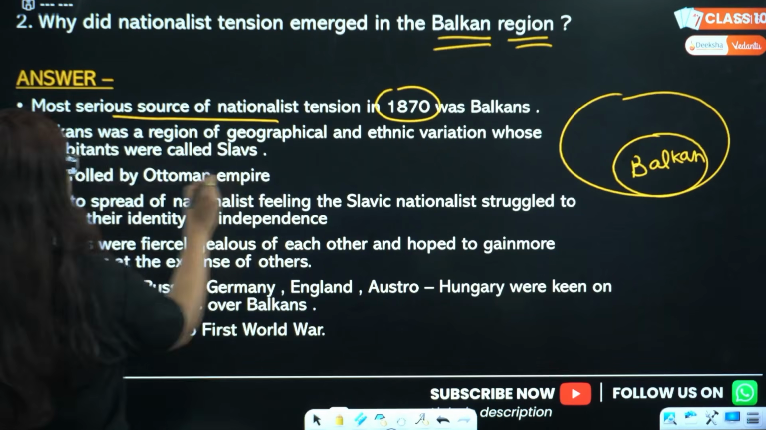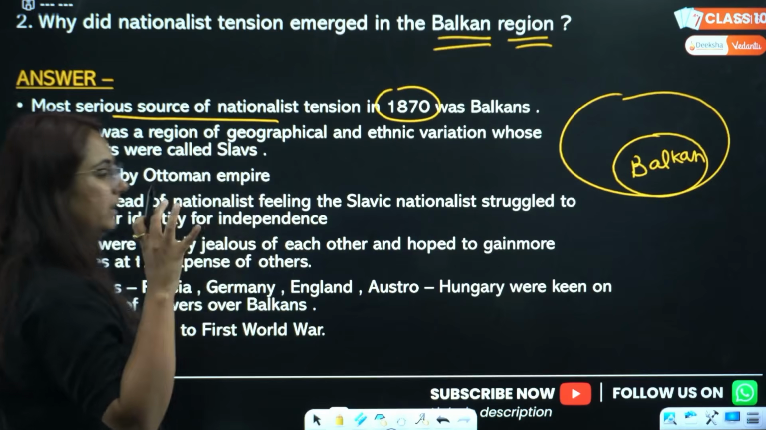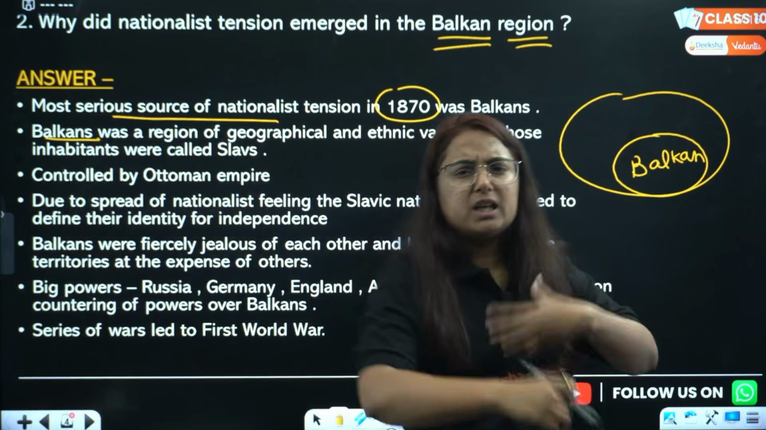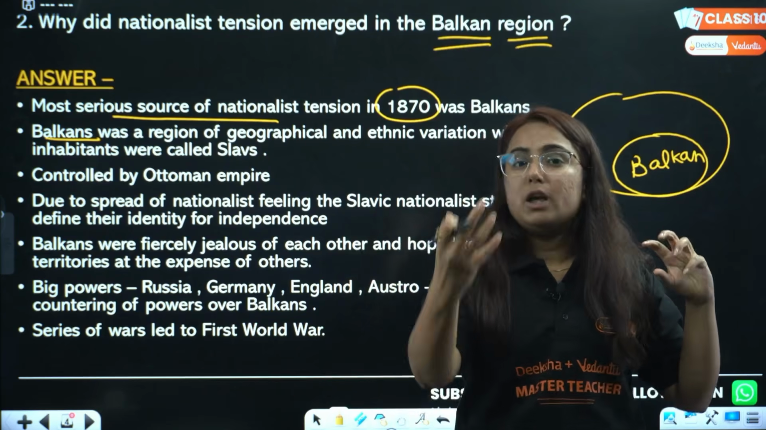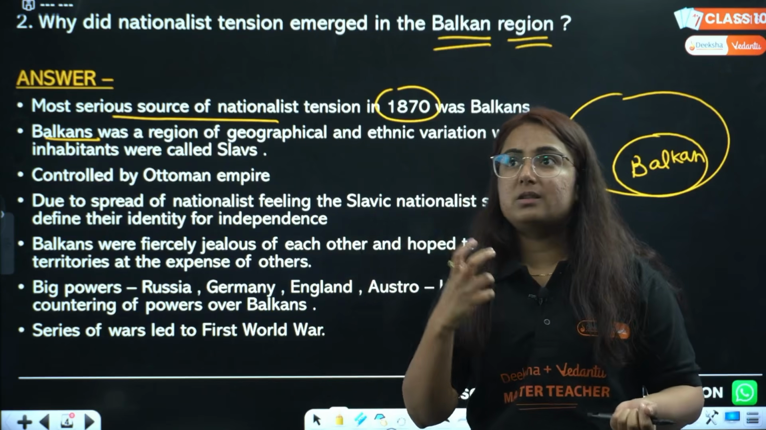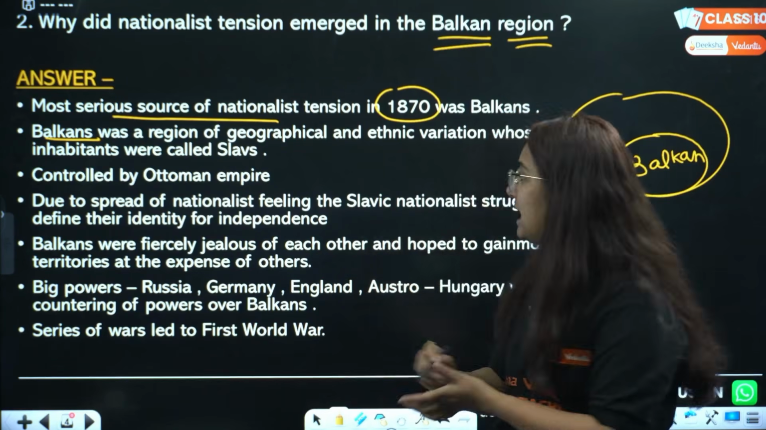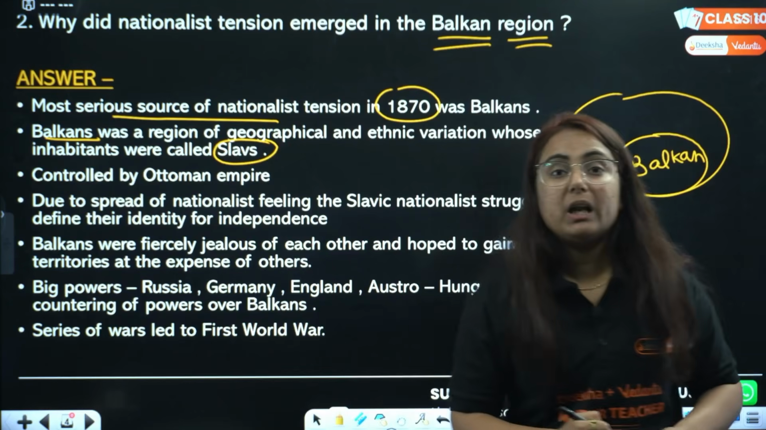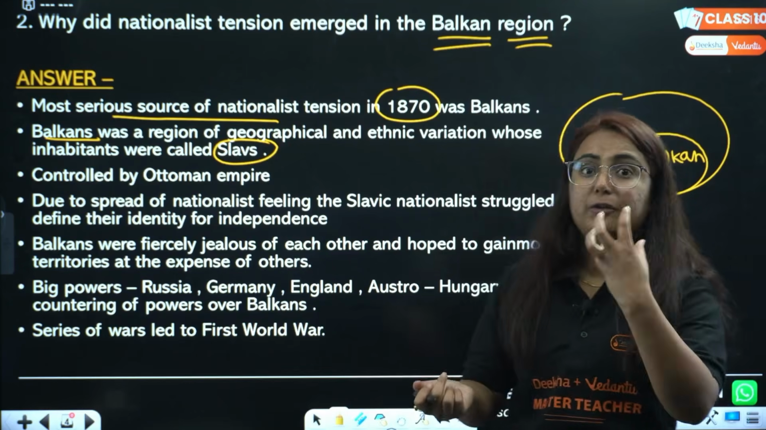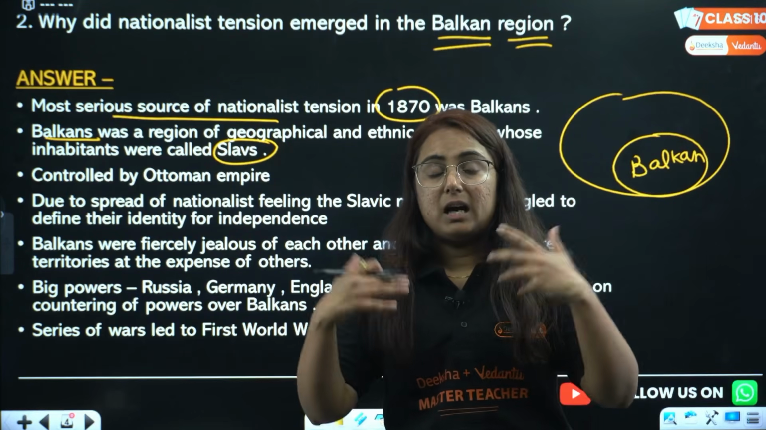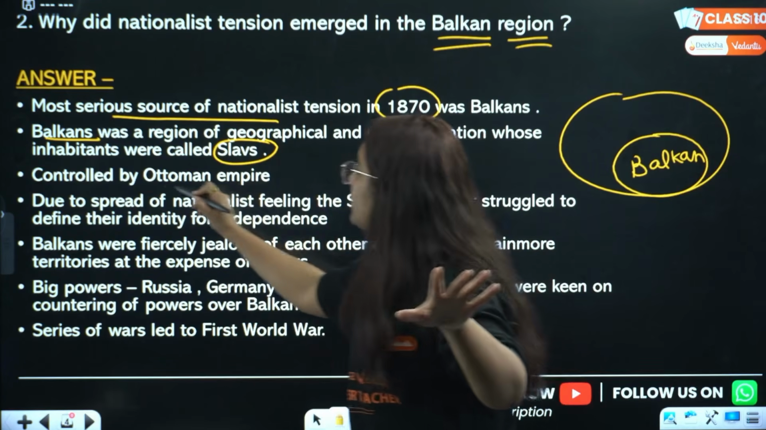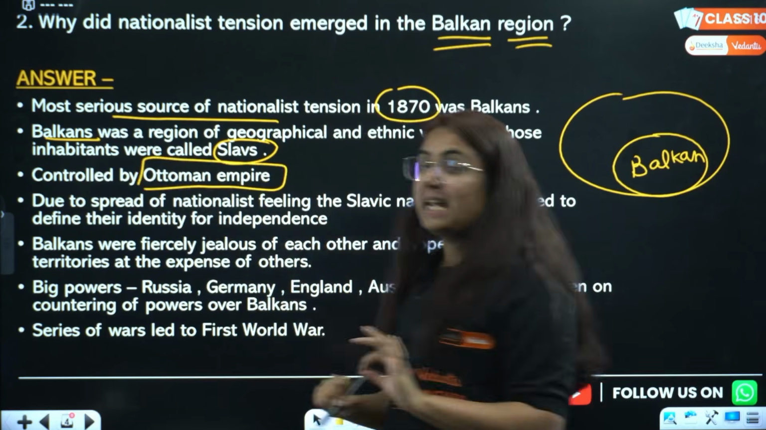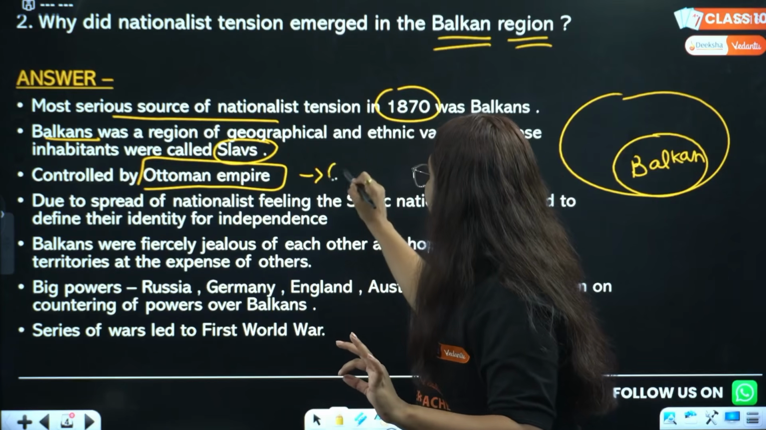No. Rather, what happened, the Balkan region consisted of so many people who had different ethnicity and culture, like the Slavic people, who were referred to as Slavs. It consisted of Greece, Armenia and many countries in the list. It was controlled by an empire, the Ottoman Empire, which was conservative in nature.